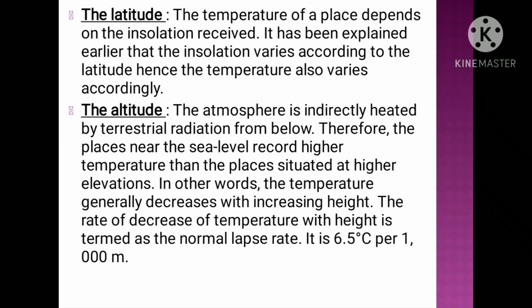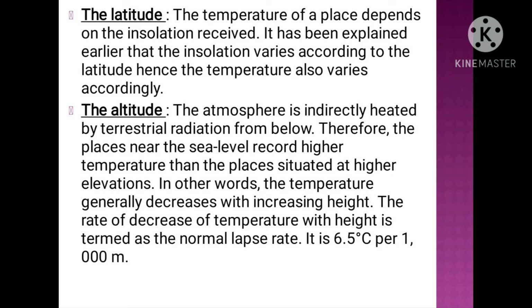The temperature of a place depends upon the latitude. Lower the latitude, that means the equator, the tropical regions will receive maximum insolation. But as we move from the equator towards the poles, the insolation received will be less. It will decrease from the equator towards the poles.